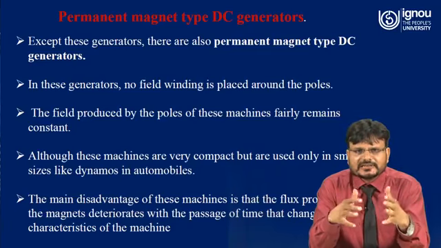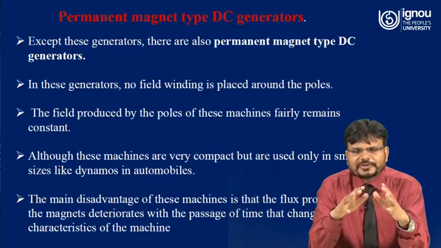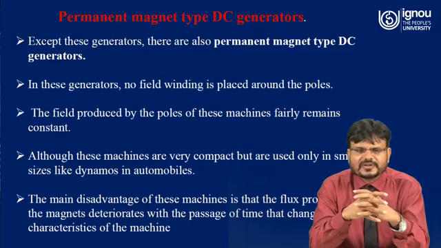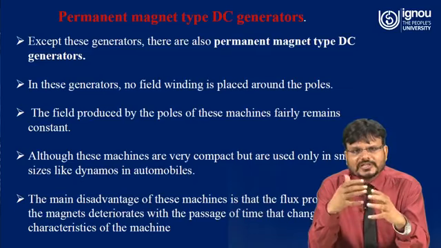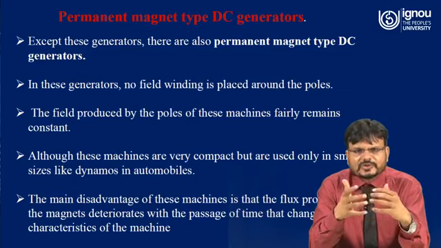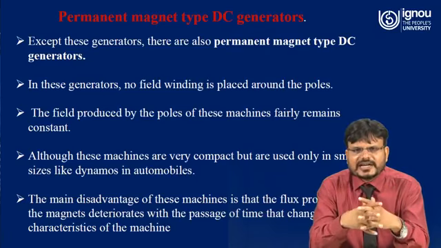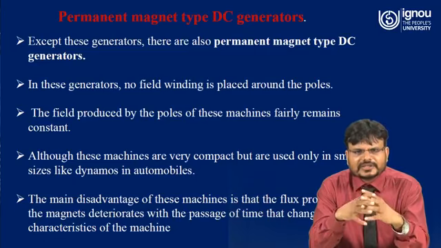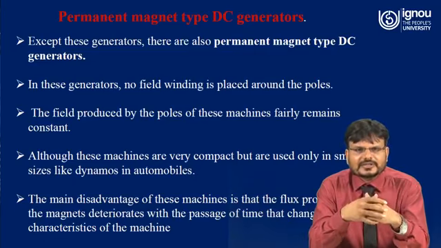In this generator, no field winding is placed around the poles. The field produced by the poles of the machine remains fairly constant. Although these machines are very compact, they are used only in small sizes, like dynamos in automobiles. The main disadvantage of this machine is that the flux produced by the magnets deteriorates with the passage of time. That changes the characteristics of the machine.